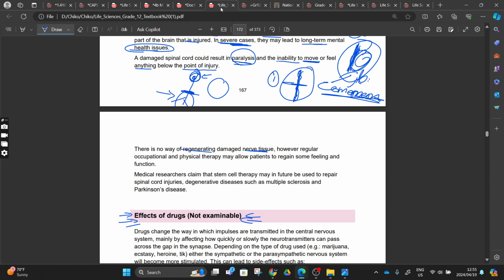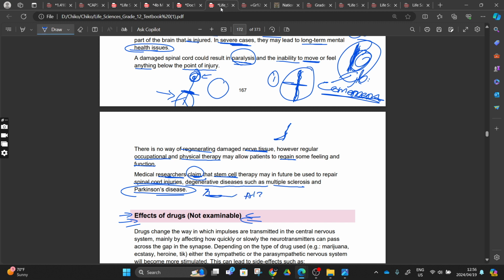However, regular occupational and physical therapy may allow patients to regain some feeling and function, right? When those nerves are damaged, while you are going through therapies, walking, some nerves can develop and start working again, right? But the medical researchers are claiming that stem cell therapy may in future be used to repair spinal cord injuries and degenerative diseases such as multiple sclerosis and Parkinson's disease. This is another disease, or the Alzheimer's here in our case, right?